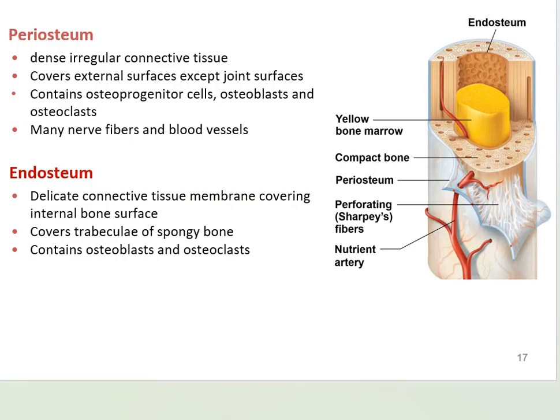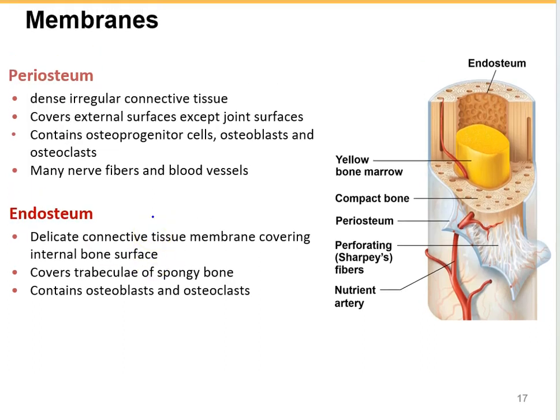Okay, and also related to the long bone, there are membranes called periosteum and endosteum. Hopefully you remember the perichondrium. The perichondrium is a dense connective tissue surrounding the cartilage. Peri means around, chondro means cartilage, but here we have periosteum, with osteo meaning bone. So periosteum is the dense connective tissue covering the outside of the bone.